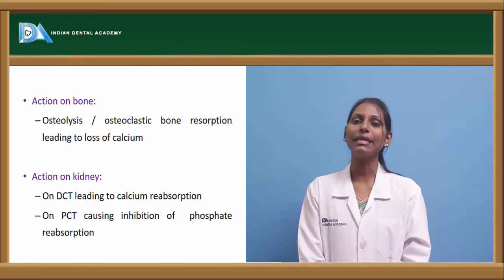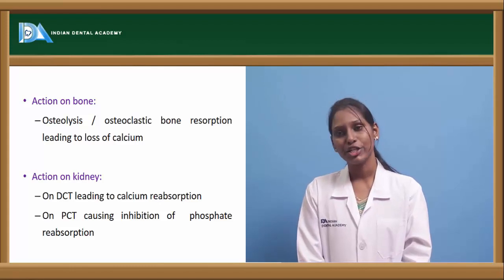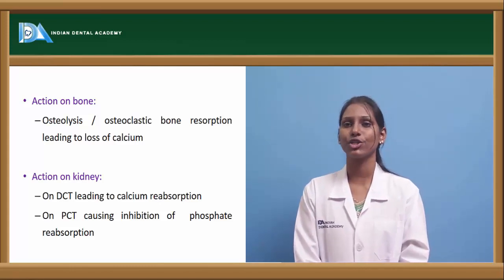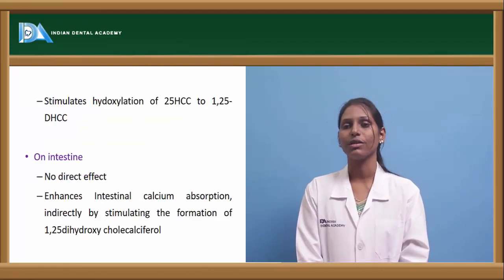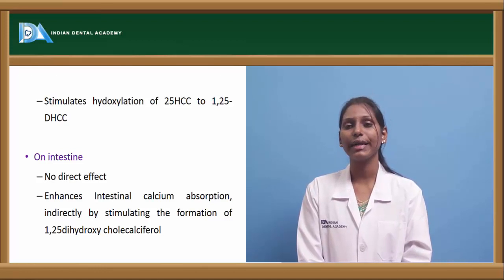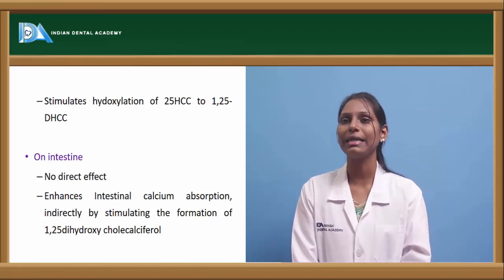And on the kidney, it usually acts on the distal convoluted tubule, where there will be calcium reabsorption, and in the proximal convoluted tubule it will cause inhibition of phosphate reabsorption, and it will also stimulate hydroxylation of 25-hydroxycholecalciferol to 1,25-dihydroxycholecalciferol within the kidneys.